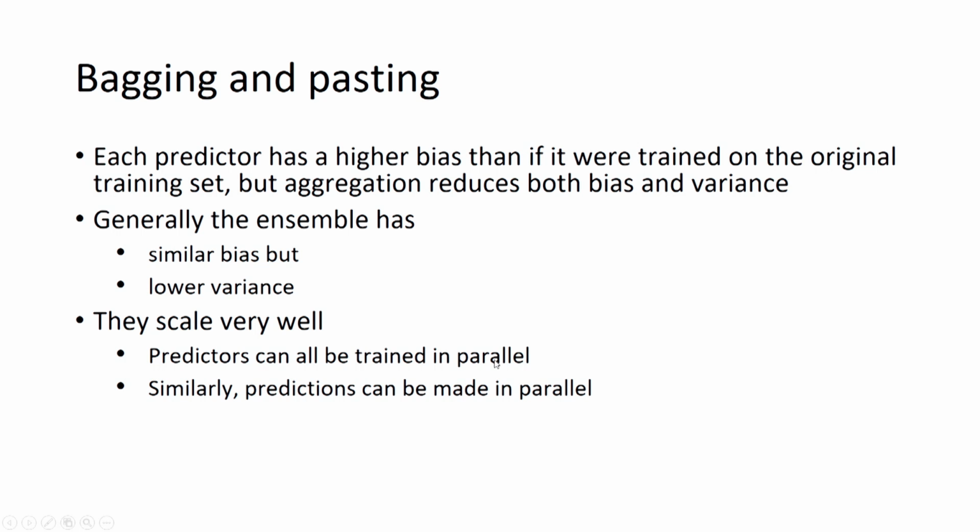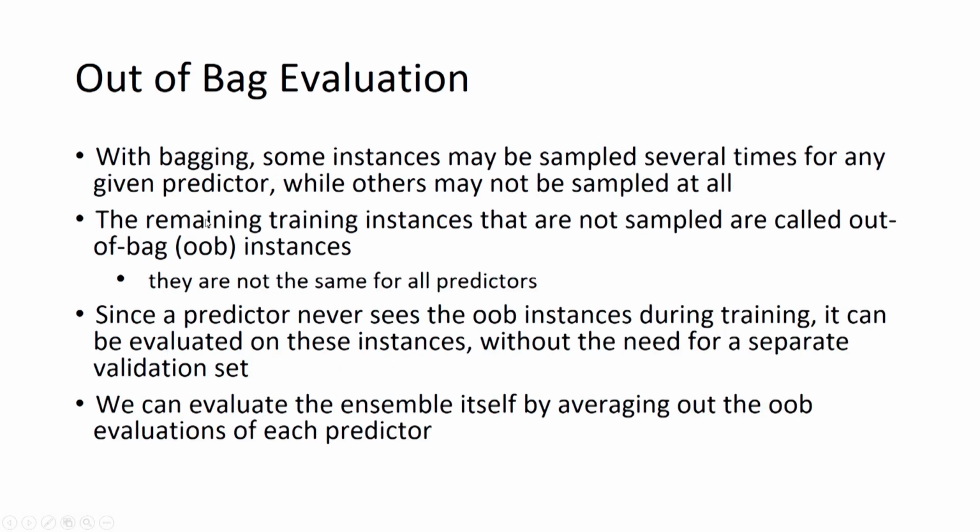If we have different CPU cores, we can train all these models in parallel, and during prediction for a new instance, prediction on all these different models can also be done in parallel, and that is why we can say that it is scalable also.